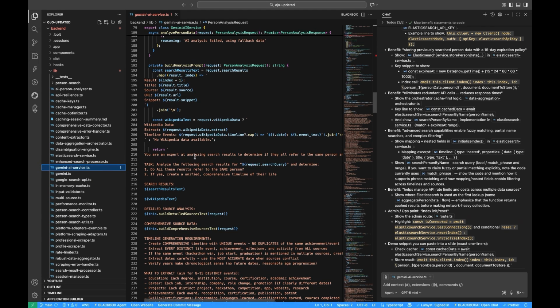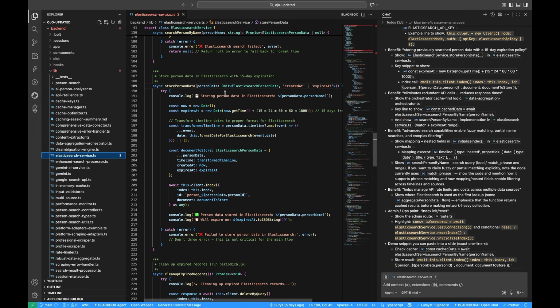Let's look at the code, how we implemented Elasticsearch in this. Yes, Elasticsearch serves as a powerful caching and search optimization layer in this project, dramatically improving performance and user experience. So we created this store person data asynchronous function, storing previously searched person data with a 15-day expiration policy. The system eliminates redundant API calls to external platforms like LinkedIn, Facebook, Google search when users search for the same individuals twice or more than twice.